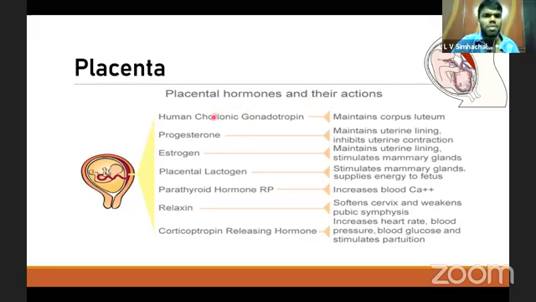These placental hormones include human chorionic gonadotropin, which maintains the corpus luteum, and it also secretes some amounts of progesterone, estrogen, and also placental lactogen. This placental lactogen is mainly important for stimulation of the mammary glands to supply energy to the fetus. It also secretes some amounts of parathyroid hormone and also relaxin, which softens the cervix and weakens the pubic symphysis bone. And also some amounts of corticotropin releasing hormone are released from the placenta.